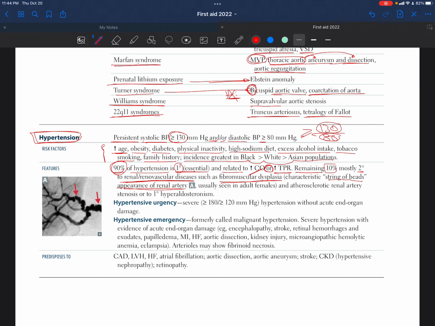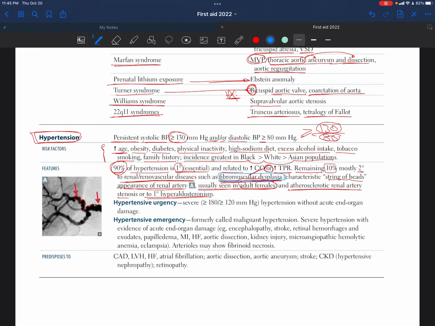So this is a renal artery over here, and it looks like a string of beads. So this is fibromuscular dysplasia. It's usually seen in adult women, so that's where we see it. And atherosclerosis in renal artery stenosis, or primary hyperaldosteronism. So basically, these are the diseases that the hypertension could be secondary to.